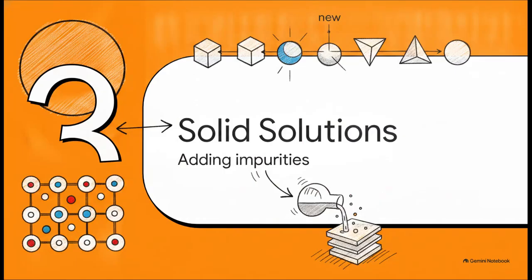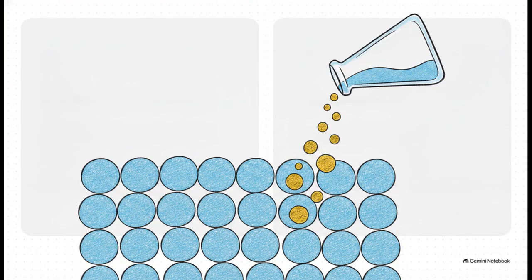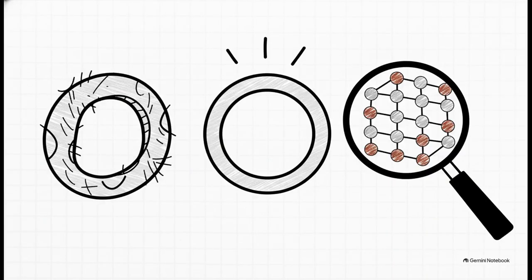Okay, let's jump into Section 3, impurities and solid solutions. So what happens when we take the wheel and intentionally introduce foreign atoms to create something entirely new? Well, when creating these solid solutions, we use some specific terminology, kind of like you would in chemistry when mixing salt water, to differentiate the main material from the added impurity. The solvent, or the host atoms, refers to the element present in the greatest amount. That's your main structure. The solute, on the other hand, is the element present in a minor concentration. These are the impurity atoms we are purposely sprinkling in to hack the material's properties. A perfect, everyday example of a solid solution is sterling silver.